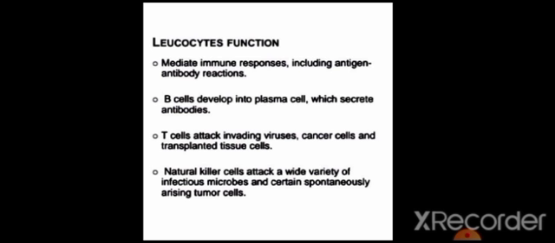T cells attack invading viruses, cancer cells and transplant tissue cells. Because of T cells, there is a problem in kidney transplants in a new patient. Natural killer cells attack a wide variety of infectious microbes and certain spontaneously arising tumor cells. Natural killer cells are also responsible for the destruction of cancer cells.